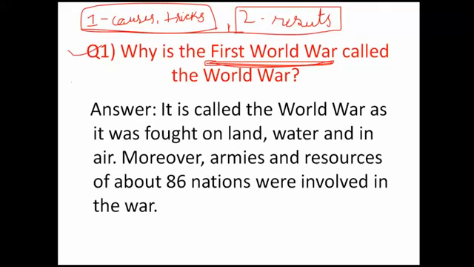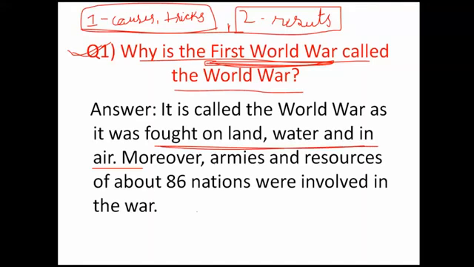So let's move ahead. The first important question: why is the First World War also called the World War? As I said in the first video, it is a war that was fought on land, water and air, in three fields. Another thing, 86 countries were directly or indirectly involved in the war. That is the second cause.